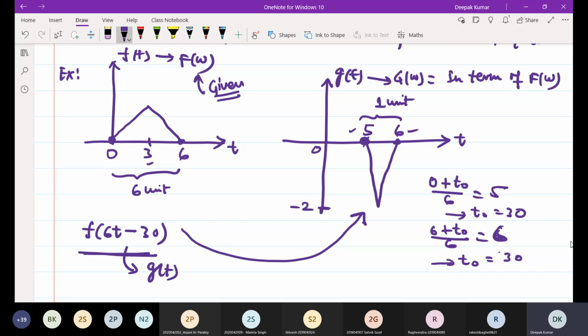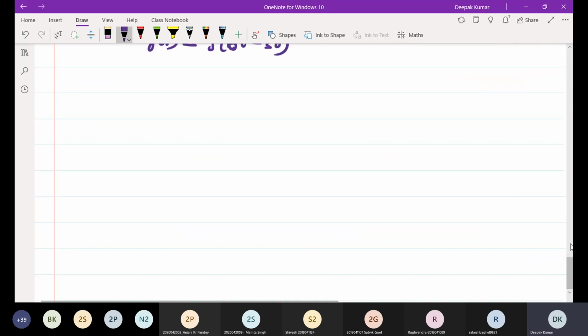Now since the Fourier transform of f of t is known, you can find the Fourier transform of g of t by applying two properties. One is time shifting, the other is time scaling.